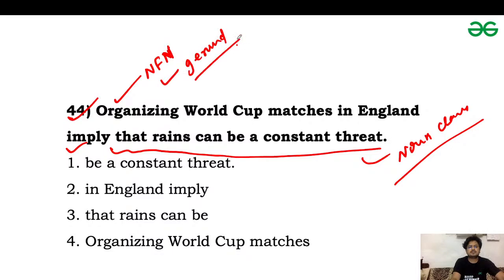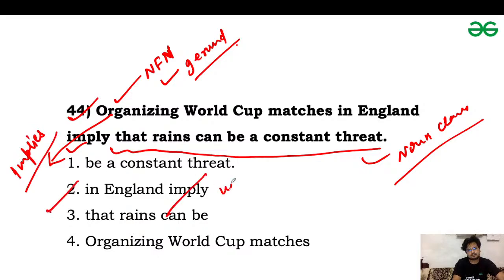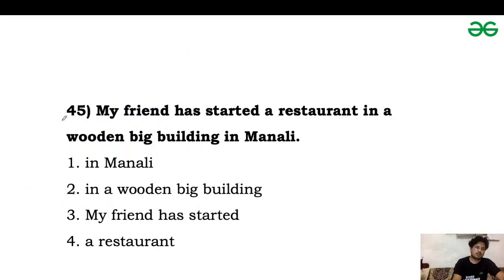As we know, whenever we use a gerund, or a non-finite verb, as a subject, it always takes a singular verb with it. So it should be implies in place of imply. So the error was in which part? Option number second. It should be implies. Very good, Prathamesh.